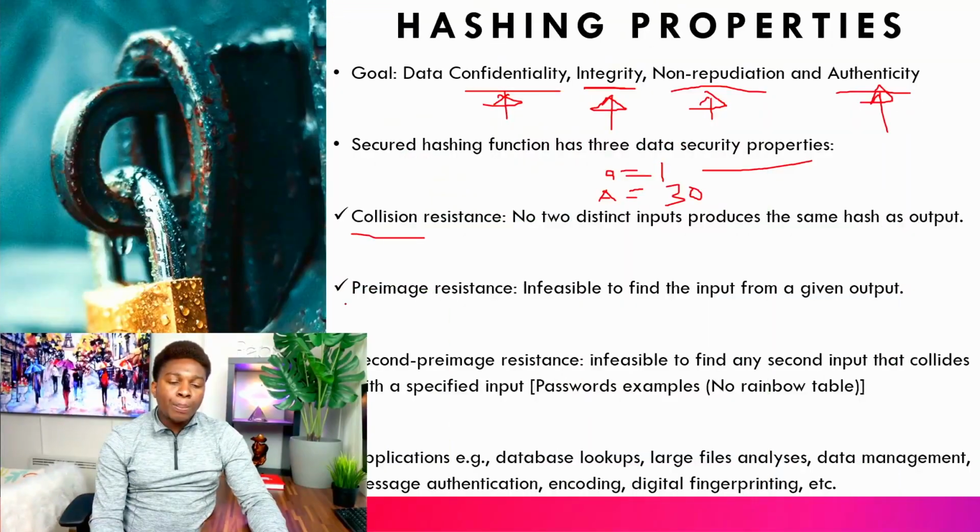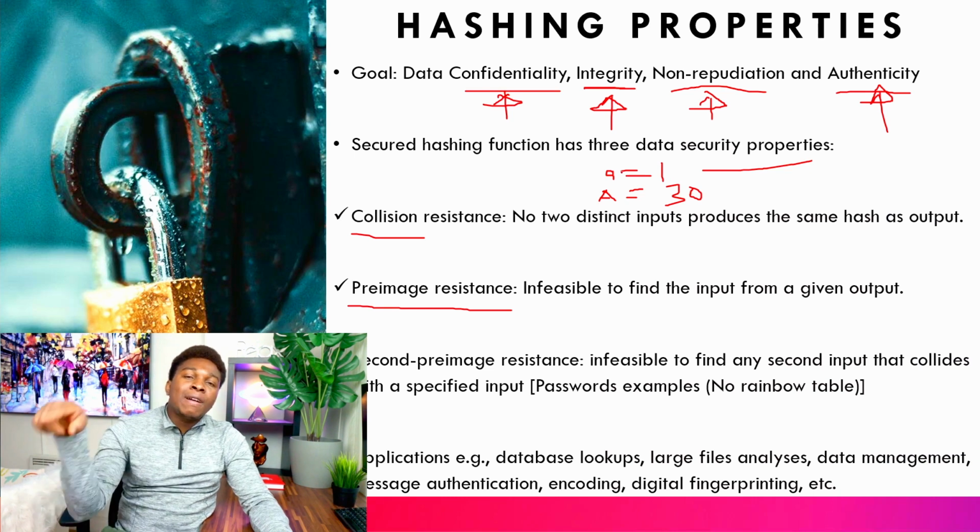We also have what we call pre-image resistance. What's pre-image resistance? It's infeasible to find the input from a given output, and this deals with irreversibility. We are saying that if small letter a is equal to 1 and capital letter A is equal to 30, if I see 1, I cannot predict that 1 gave me a.